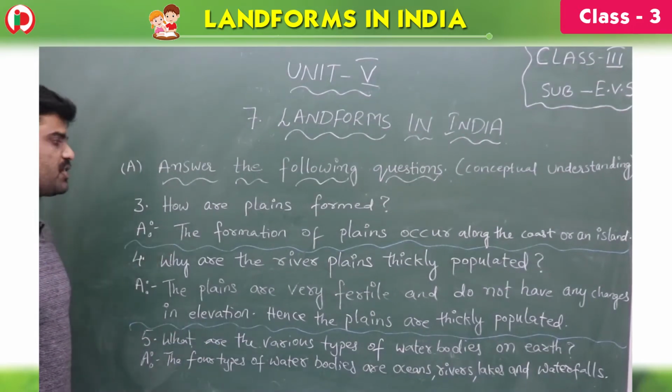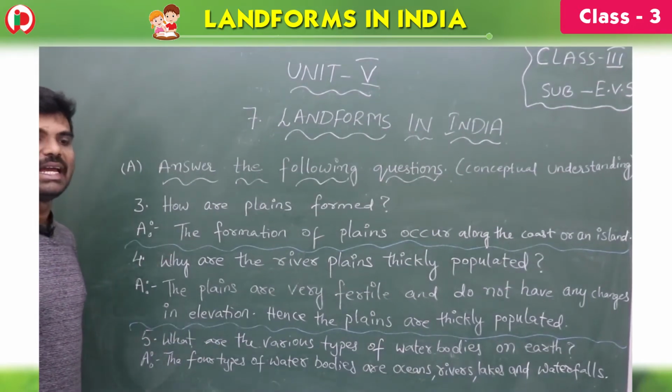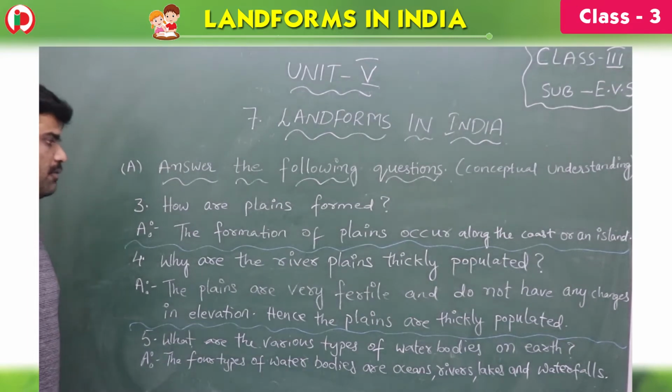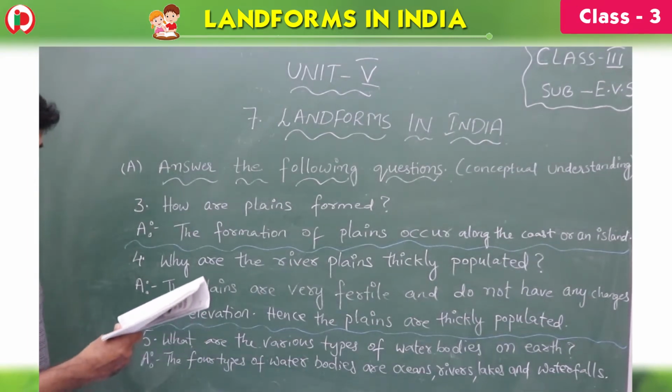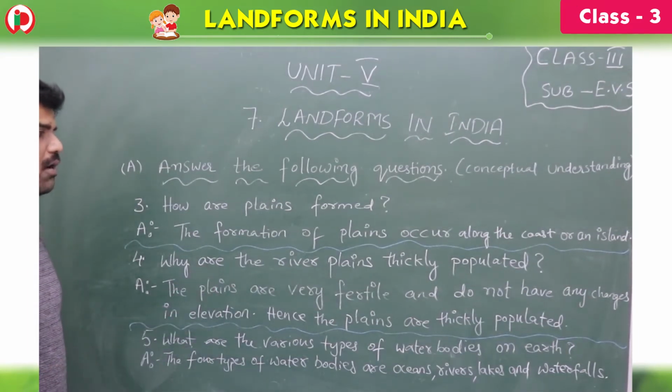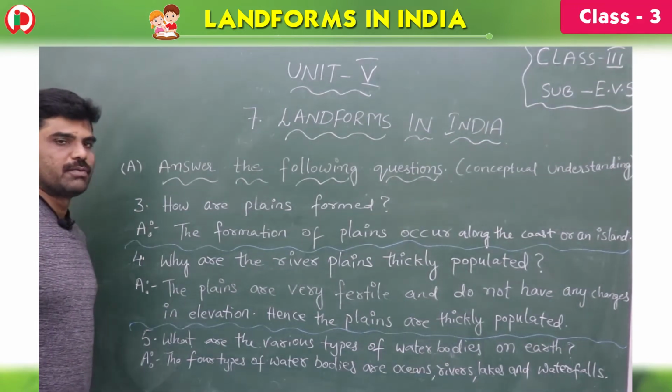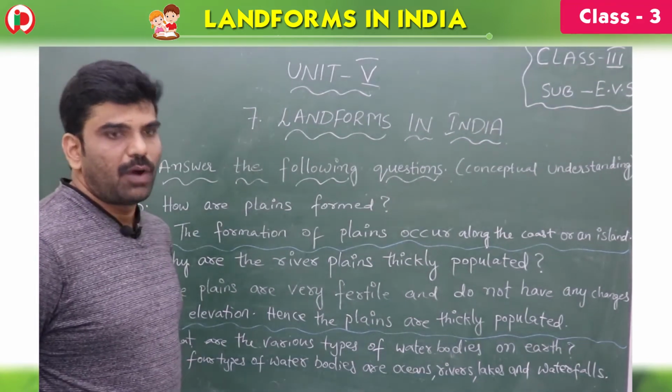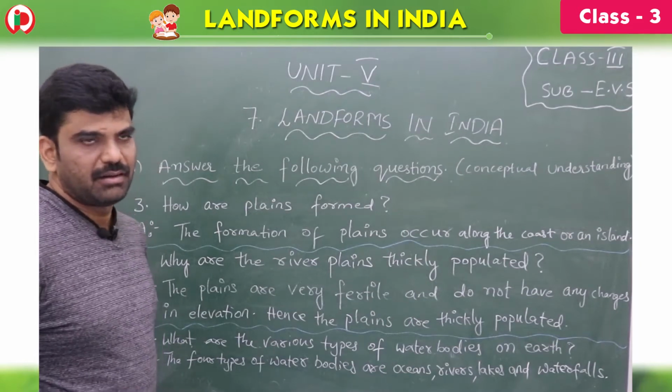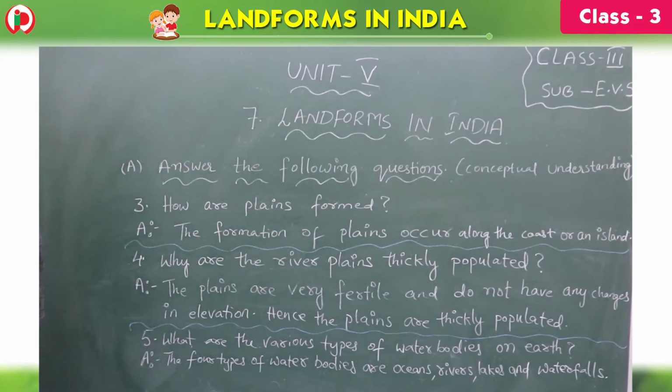Children, now see the third question. How are plains formed? The formation of plains occurs along the coast or an island. Coast means near the water bodies, children, or an island.